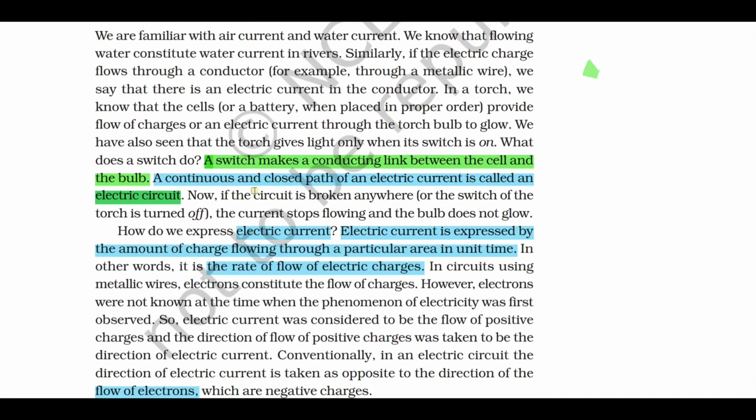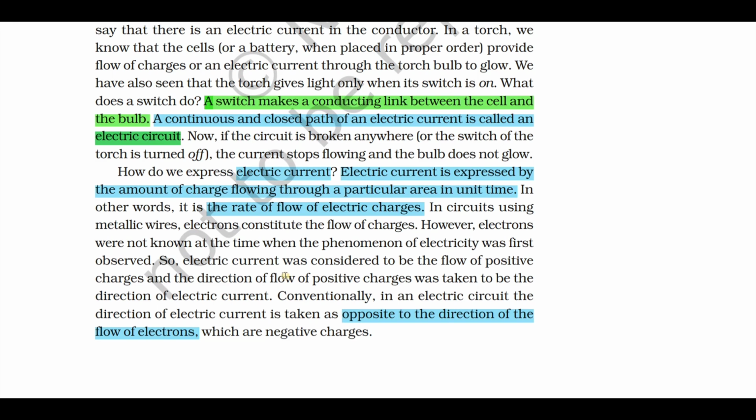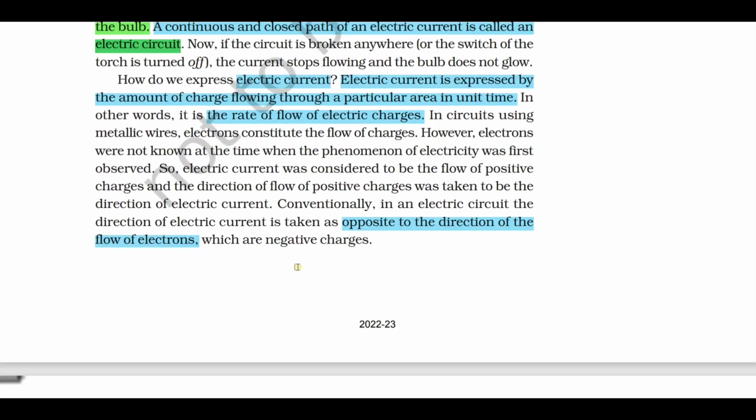What we have discussed is a switch, an electric circuit, the definition of electric current, and the conventional direction of flow of electric current. It is opposite to the direction of flow of electrons, which are negative charges. These are the important points to concentrate on in the unit electricity on page 1.